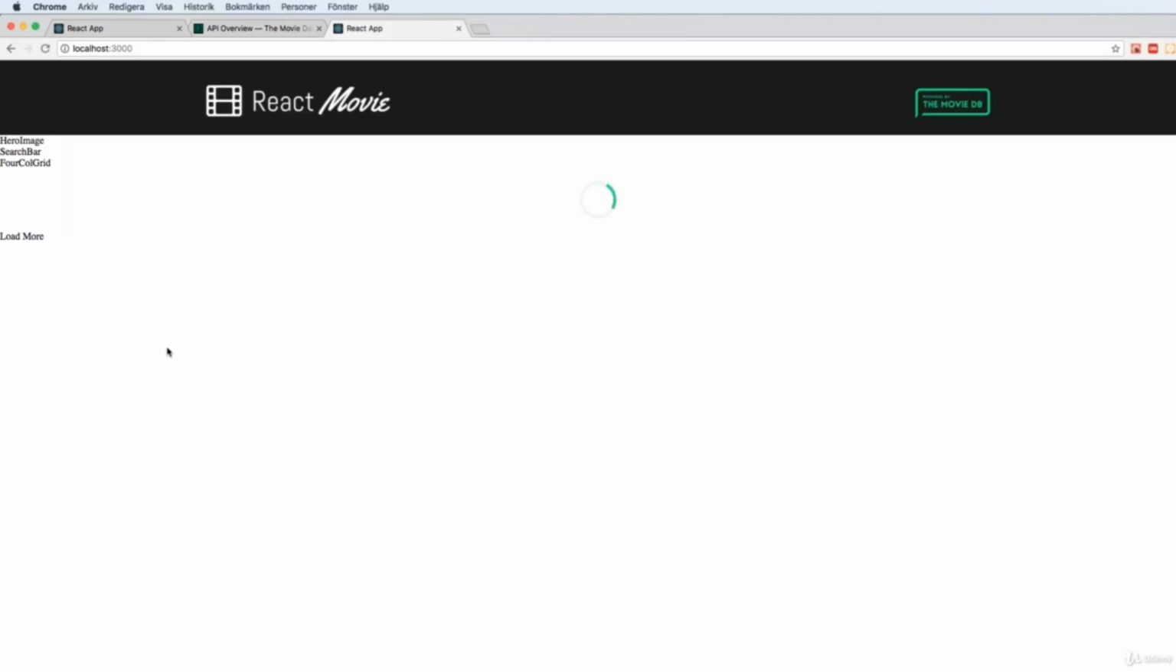So we check our app, we see that we have a hero image, we have a search bar, the four-column grid, and we have a spinner that's spinning like crazy now. And we're going to do some conditional rendering there later on and only show it when we fetch data. And we have our load more button. So that's about it for now.